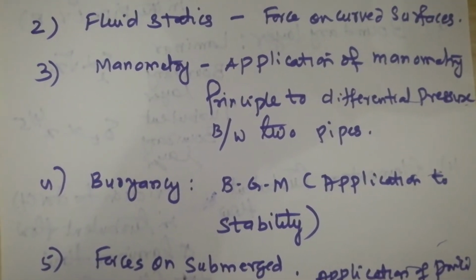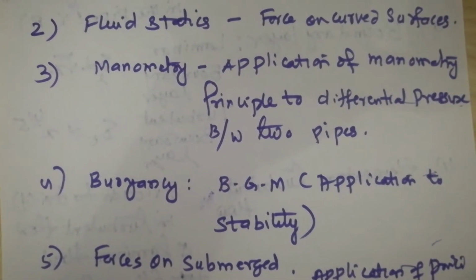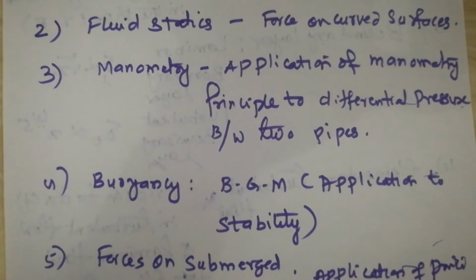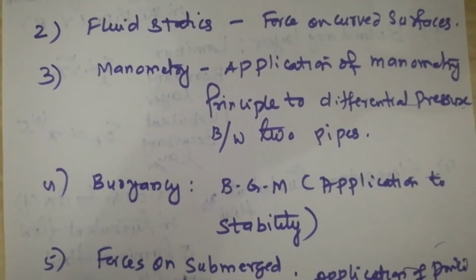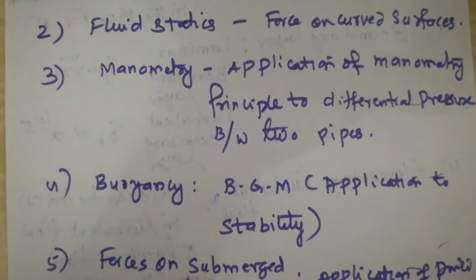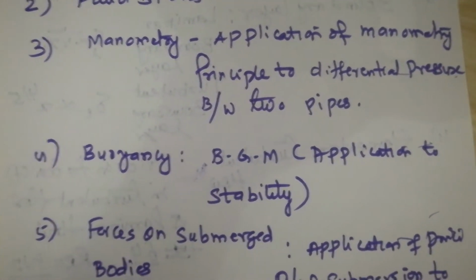GM is the metacentric height. You may be asked to find out the metacentric height. And based on the relative positions of BGM, you know that we can see what the stability is, whether it is unstable, stable, or like that. So based on this I am expecting one question. So please go through this very carefully.